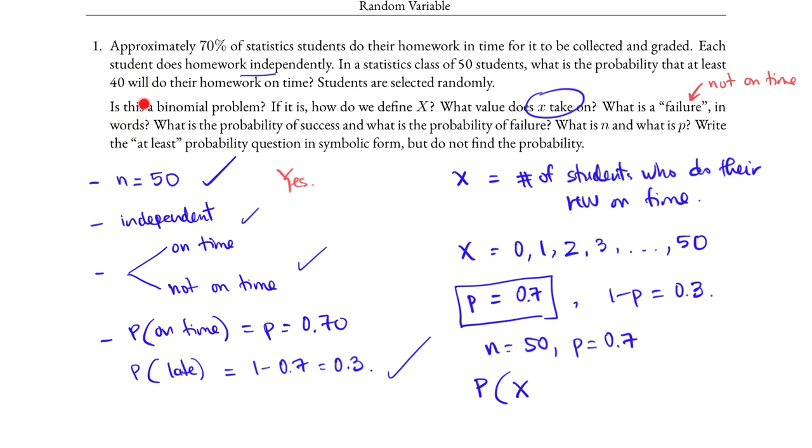At least 40 means 40, 41, 42, all the way to 50. And so this is P(X ≥ 40), and this is what we would need to evaluate if we needed to find the probability. But in this case, we stop because there's no need to find the probability in this problem for now.